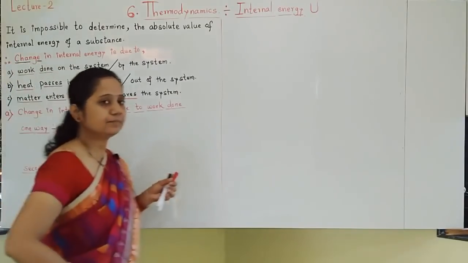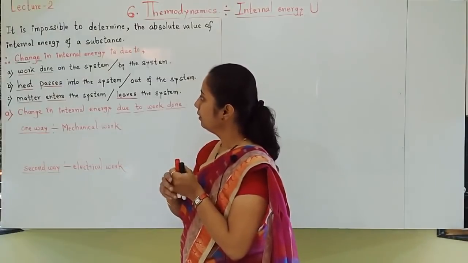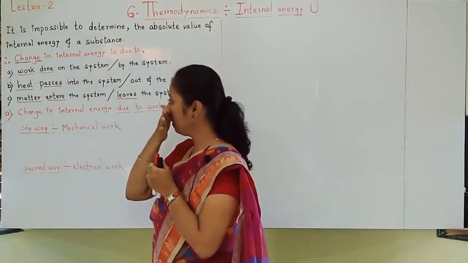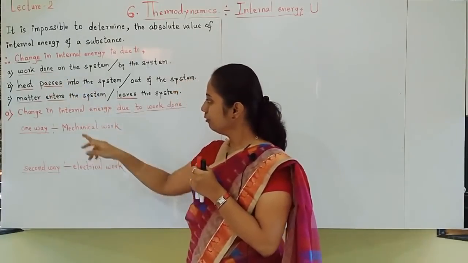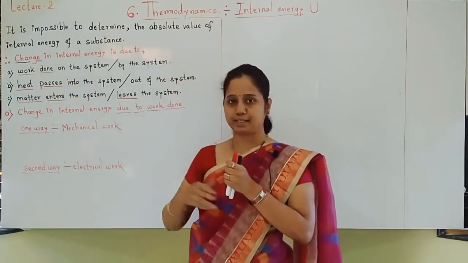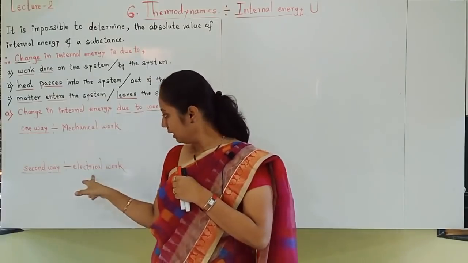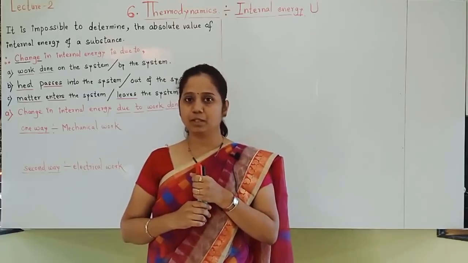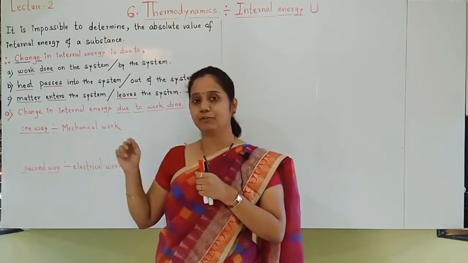Now students, imagine change in internal energy due to work done. Work can be done in two ways. Either mechanical work has to be done or electrical work has to be done. So how to do mechanical work?